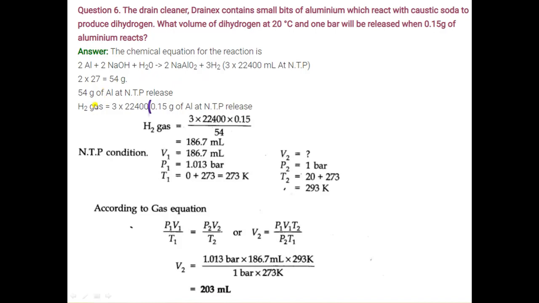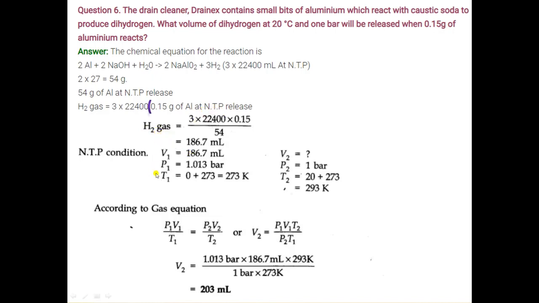For 1 gram, it will be 3 into 22400 divided by 54. And we have to find out for 0.15 gram. So for 0.15 gram of aluminium, it will be 3 into 22400 into 0.15 divided by 54. When you solve it, it comes out equal to 186.7 ml. So this is the volume of hydrogen gas at normal temperature and pressure.